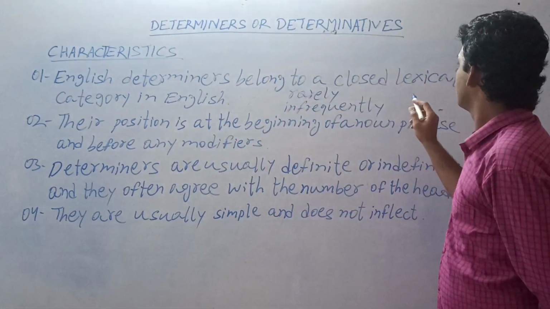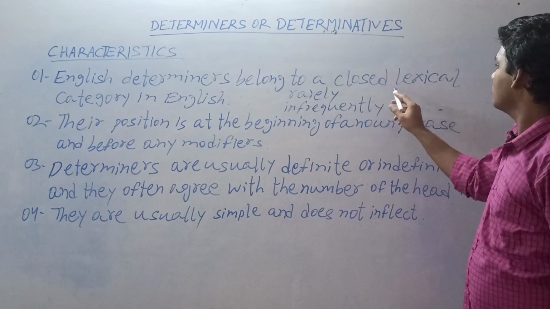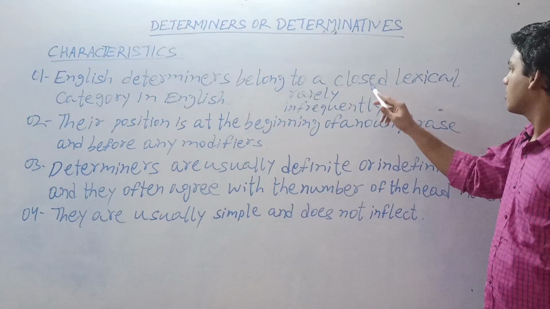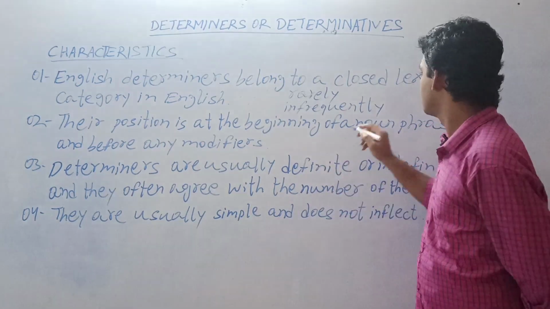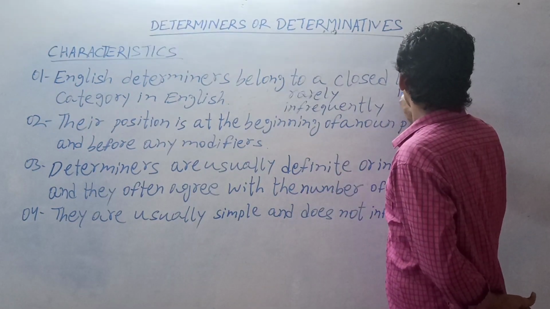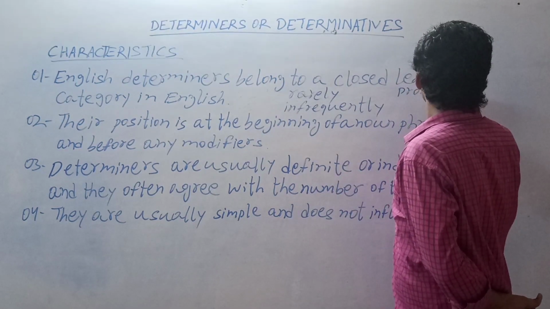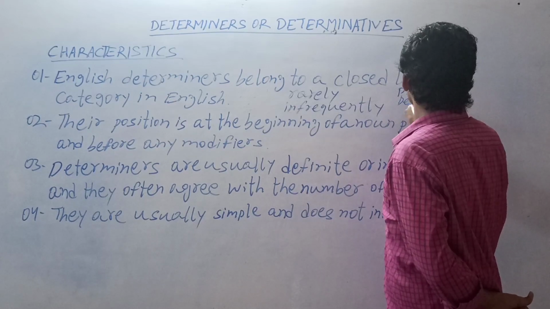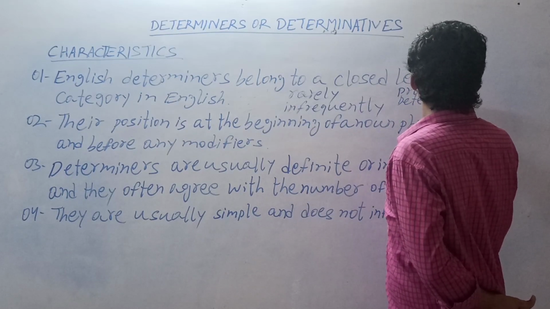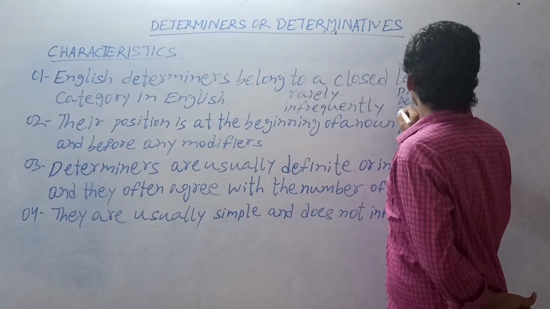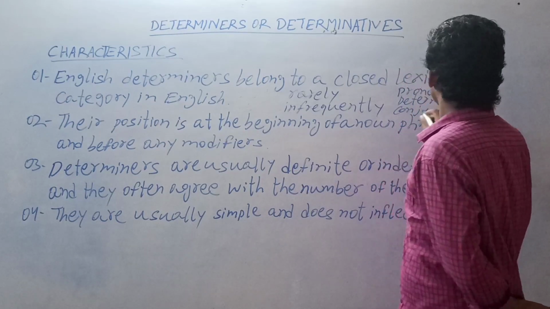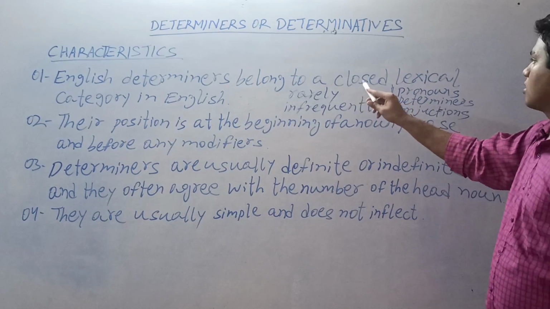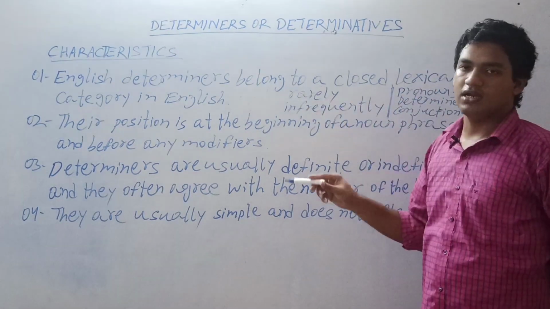That means pronouns, determiners and conjunctions fall under the closed lexical category in English.